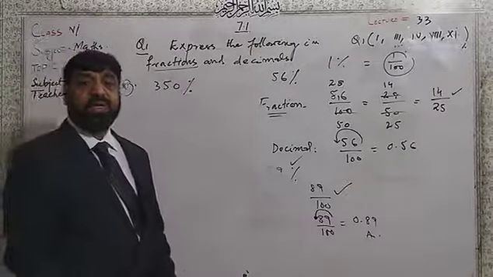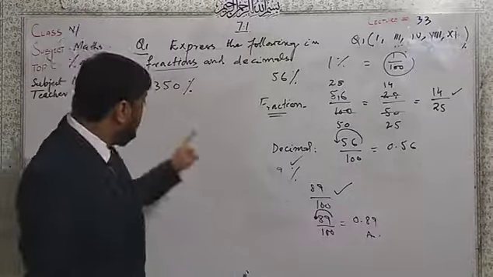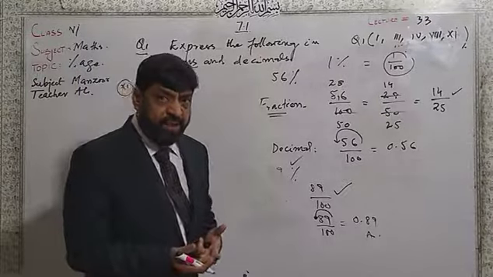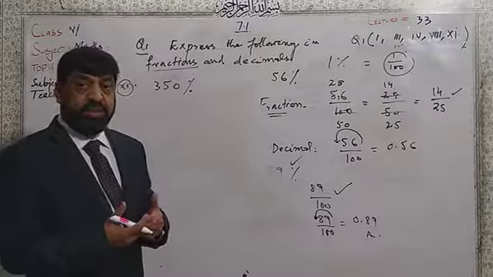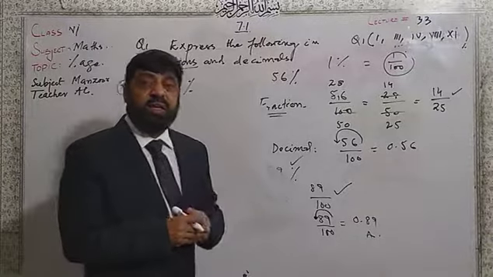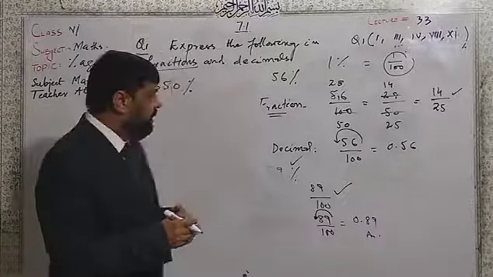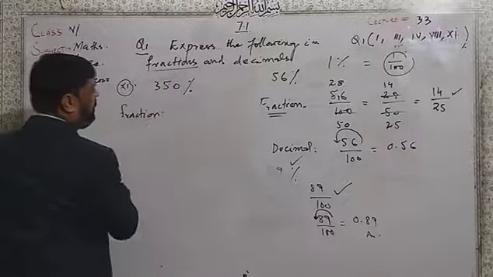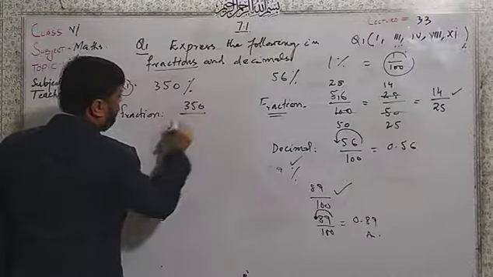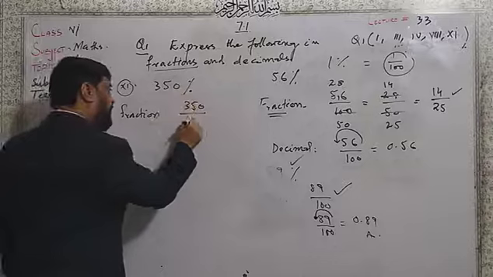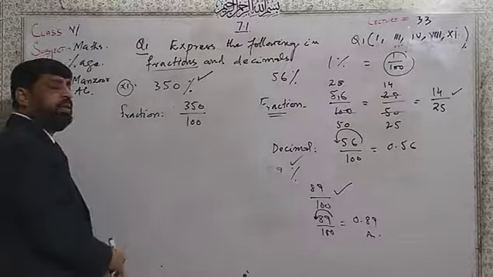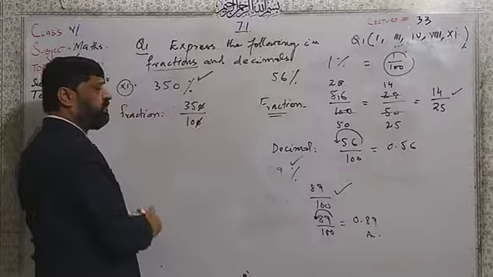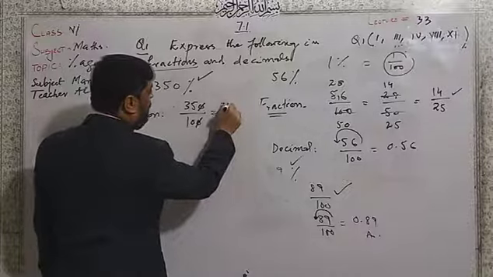350%. Dear students, here I will remove the percentage and change it into fraction form. Directly I will write the fraction: 350 divided by 100, and remove the percentage sign. After that, 0 cancelled by 0, I got 35 over 100.